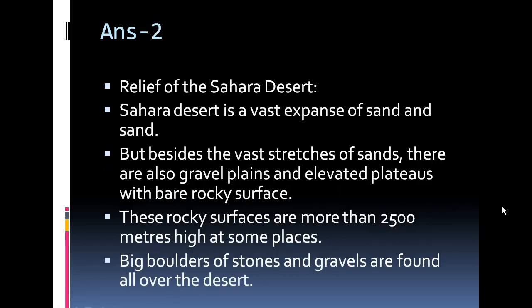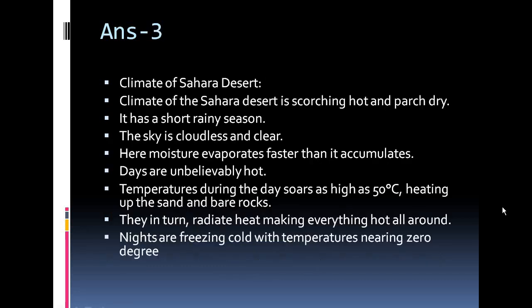For answer number 2, it is the relief of the Sahara Desert. The Sahara Desert is a vast expanse of sand, but besides the vast stretches of sand, there are also gravel plains and elevated plateaus with bare rocky surfaces. These rocky surfaces are more than 2500 meters high in some places, with big boulders and gravel found all over the desert.